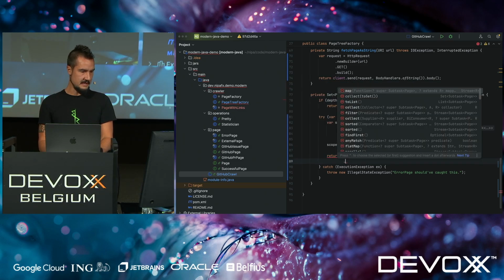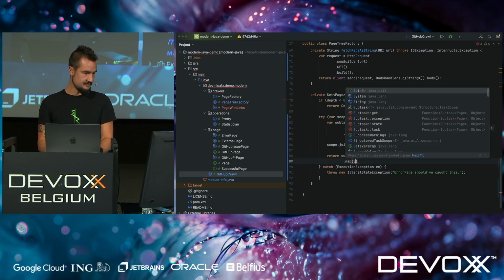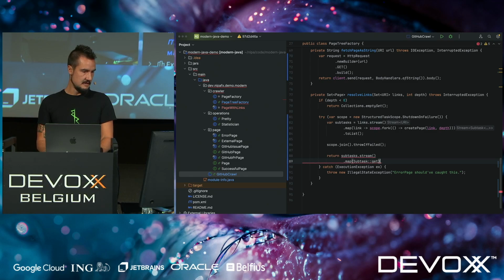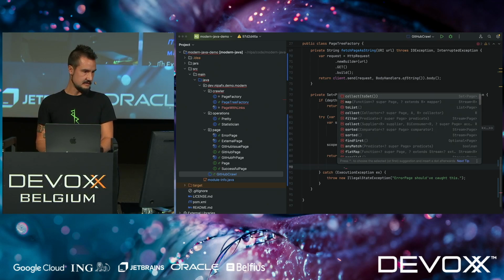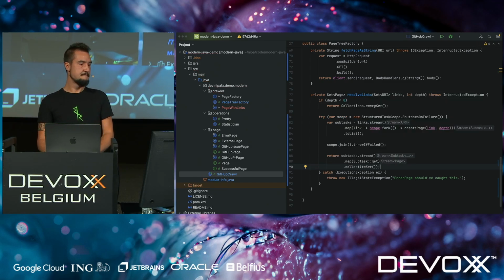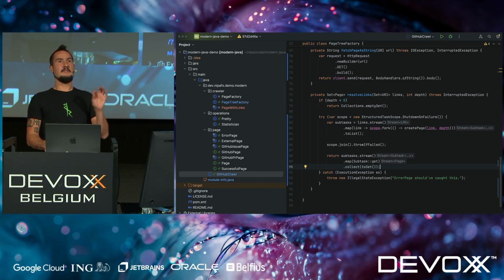So that's all good. We can just get the subtasks. And we're going to stream again. And we're going to map with a subtask get. There we go. And now we're going to turn this into a set. There we go. IntelliJ knows what I want to do. And we're done. And this is all the virtual threads and structured concurrency we're going to see in this talk.